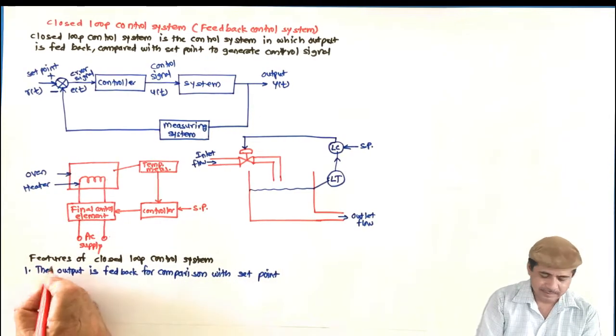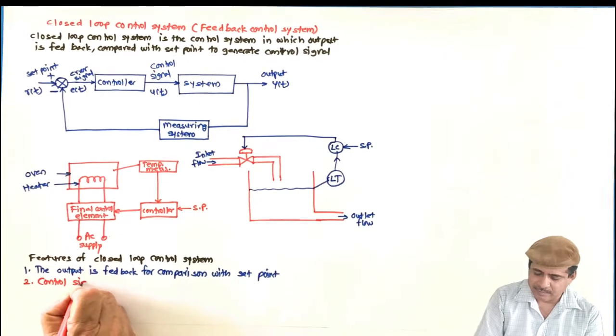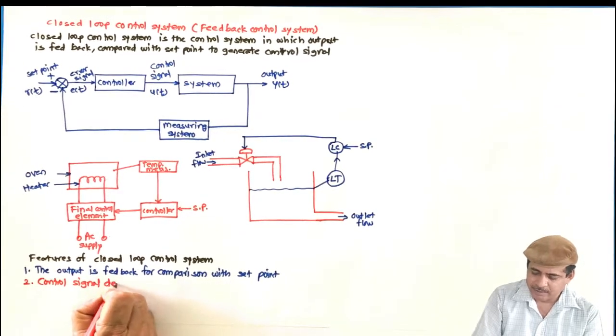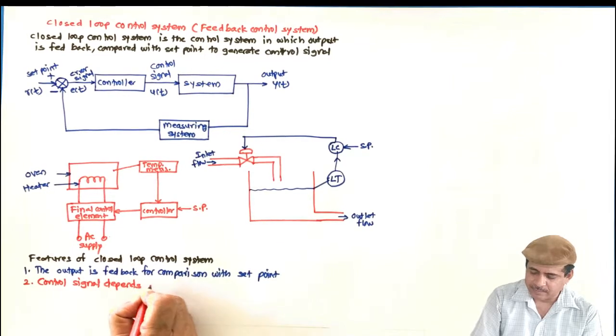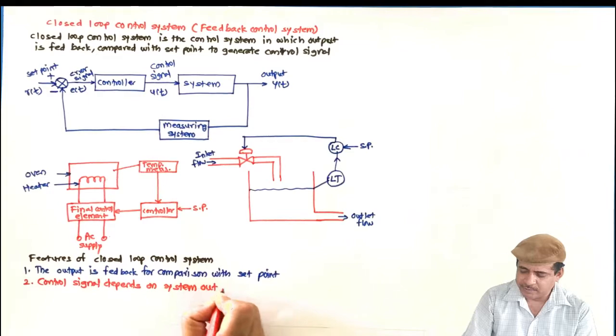Then second, control signal depends on system output. So it is a function of system output as well as set point.